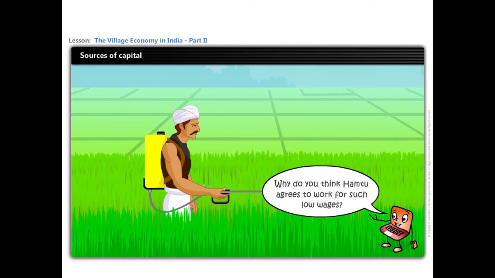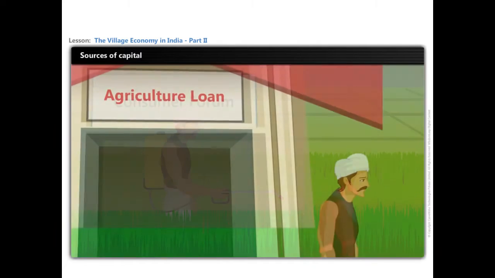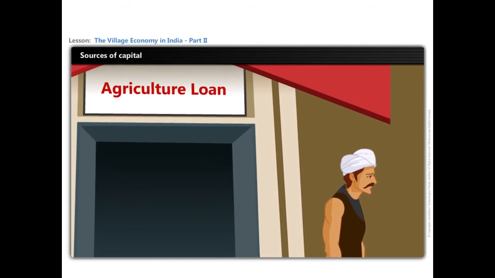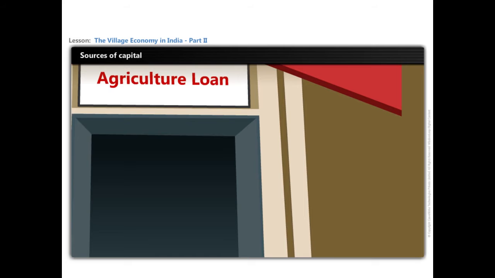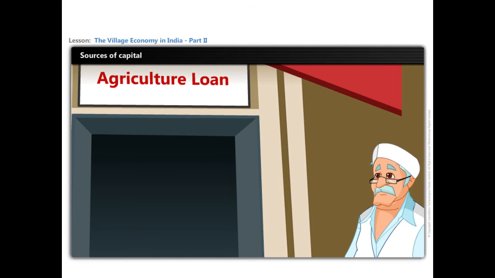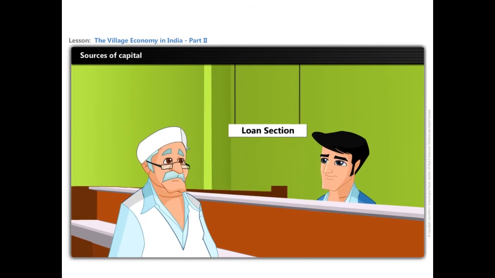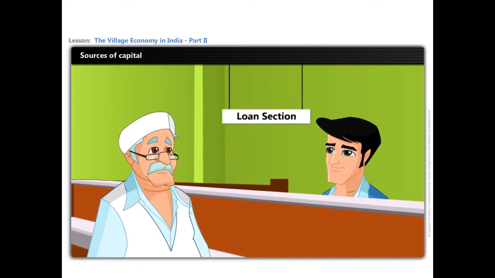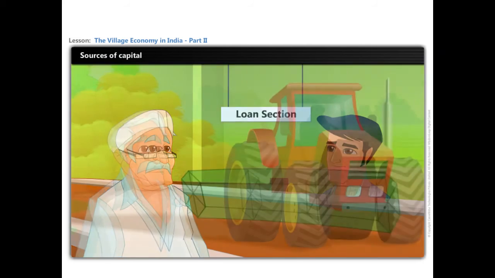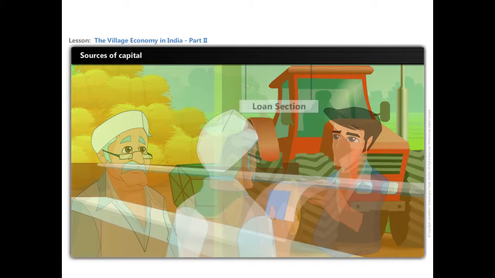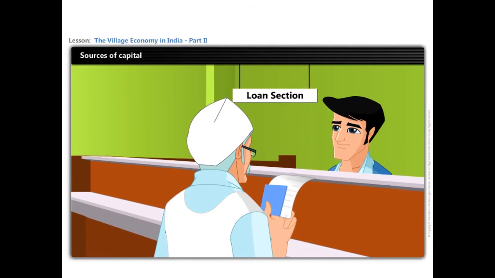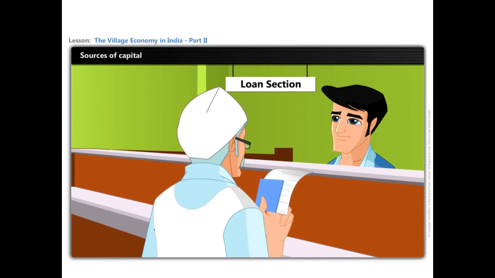Why do you think Hamtu agrees to work for such low wages? As getting a loan is difficult for a small farmer, Hamtu is left with no option. In contrast to the small farmers, the medium and large farmers have many options. They even get bank loans to purchase capital intensive agricultural implements such as tractors, combine harvesters, etc., as they are able to provide necessary documents required for loans.